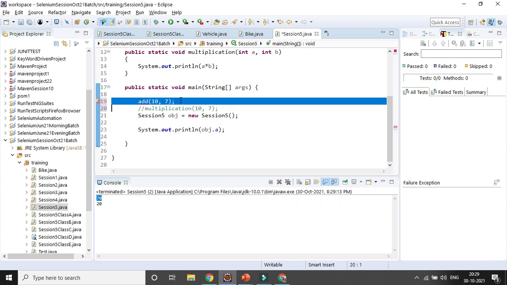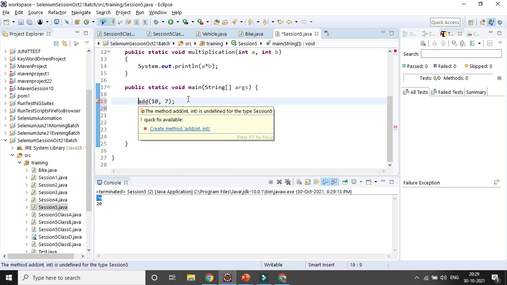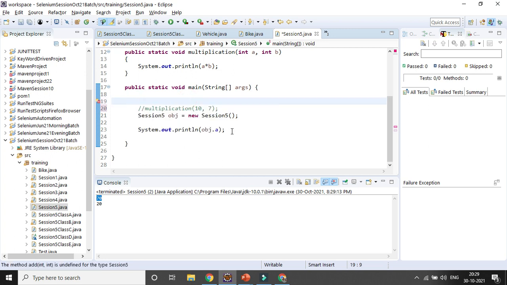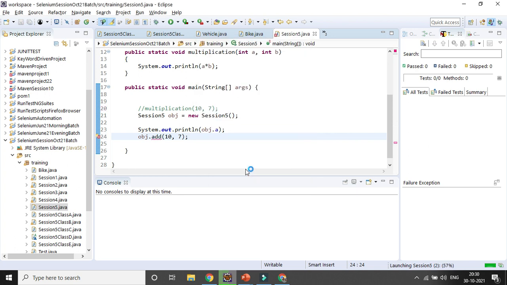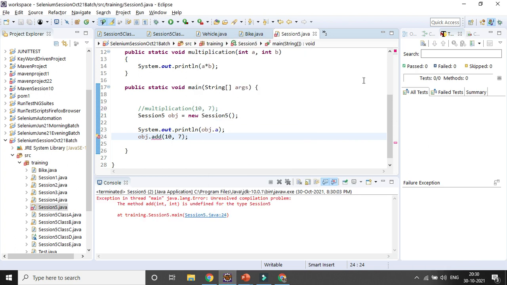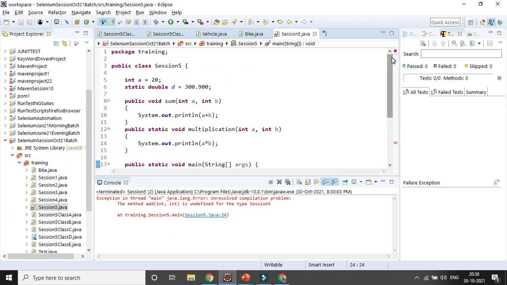So here, after the object is created, if you use obj dot, it will not throw any error. So that is the basic difference between static and non-static, and I already mentioned the method name is sum.